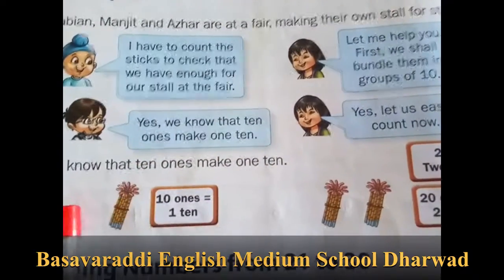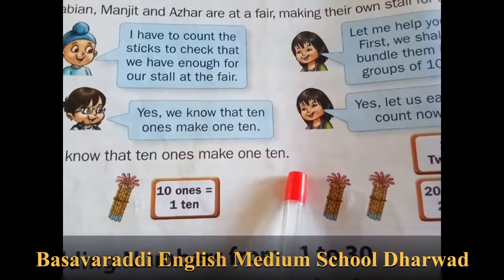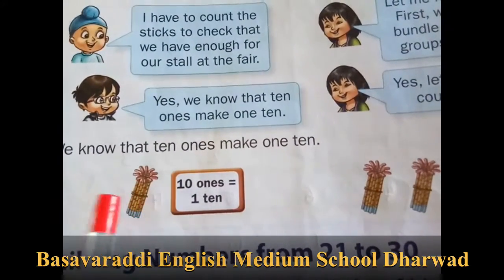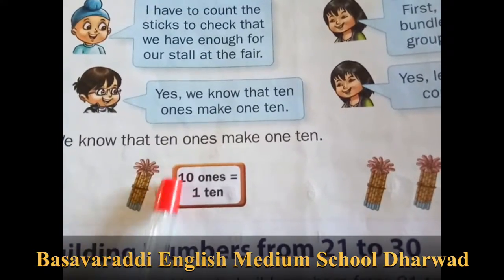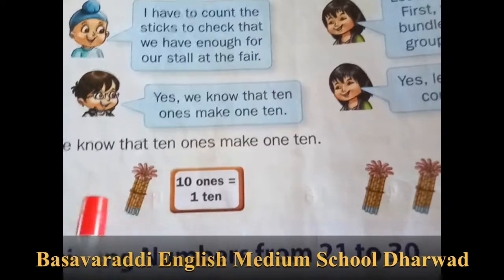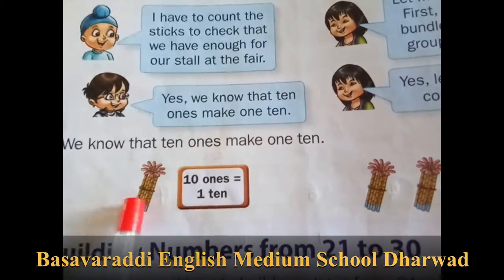So we know that 10 ones make 1 ten. So a tens bundle is there. We are bundling this one. One we tie. This is 1 ten. In this 1 ten, how many sticks are there? 10 sticks are there.